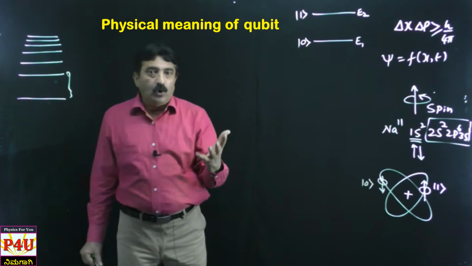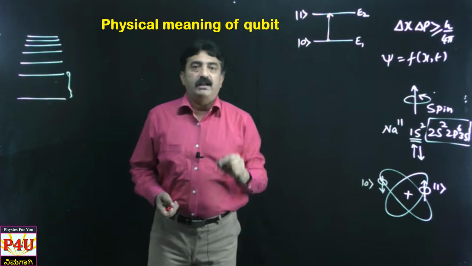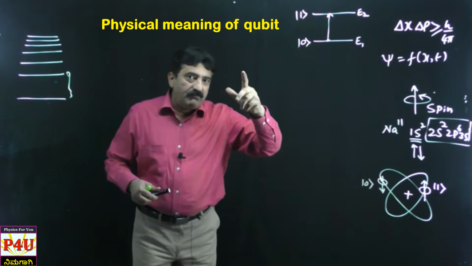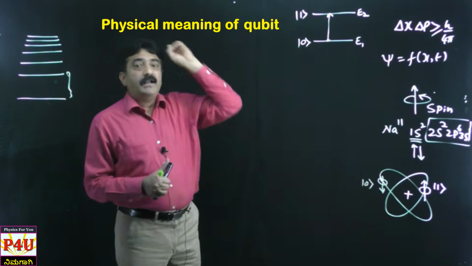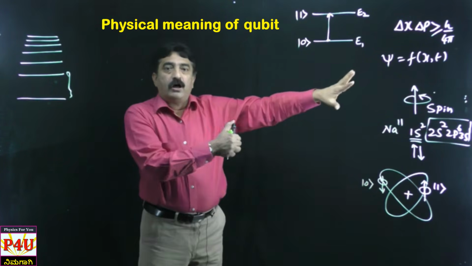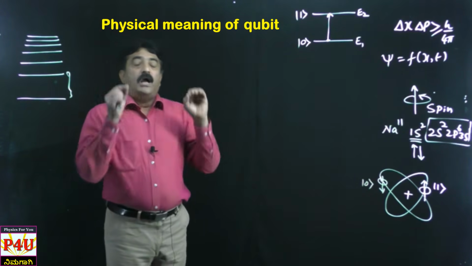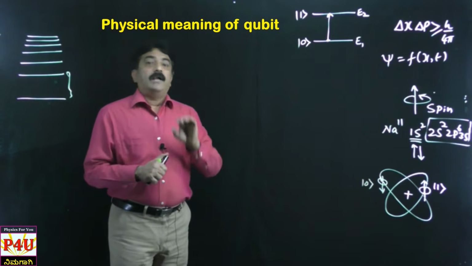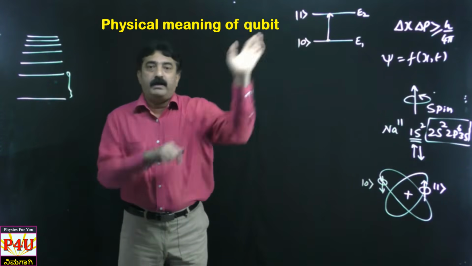Okay, and you all know that by doing something, this electron can be taken from the lower level to the higher level, which we all know is nothing but excitation. So that means you can flip the level, you can change the state from 0 to 1 by sending some energy. That energy, whatever you send or whatever method you adopt, is going to be a sort of information that you are going to store. Say for example, I want to store my voice. So I convert my voice into an electromagnetic signal, and if that electromagnetic signal is sufficient to change the energy from ket 0 to ket 1, that is enough.